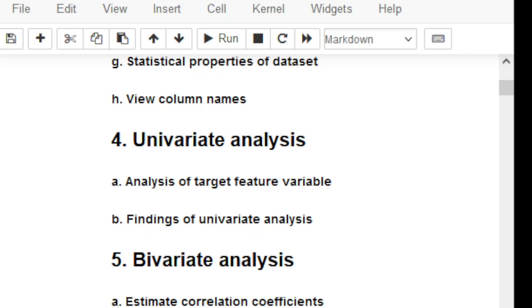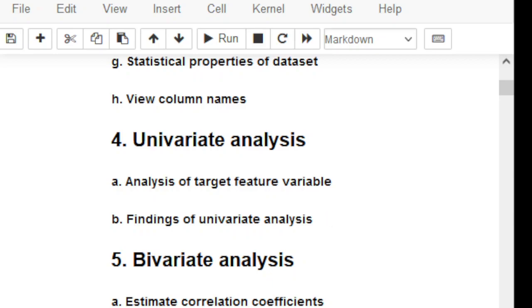In univariate analysis we covered that our feature variable of interest is target. It refers to the presence of heart disease in the patients. Target is a categorical value, 1 or 0. It is integer valued, as it contains two integers, 0 and 1. 0 stands for absence of heart disease and 1 for presence of heart disease.